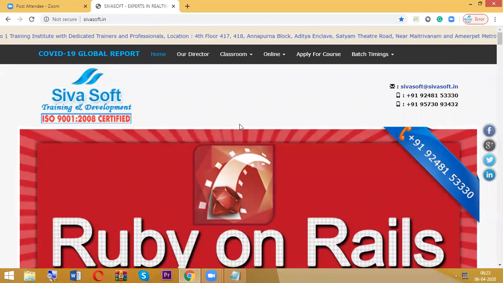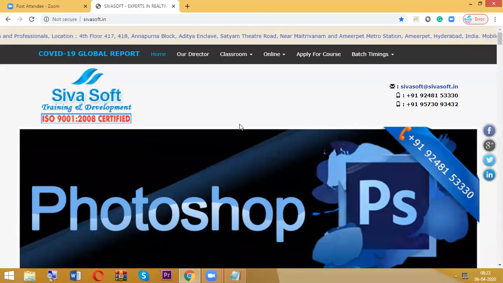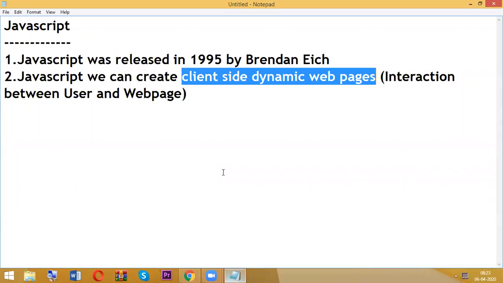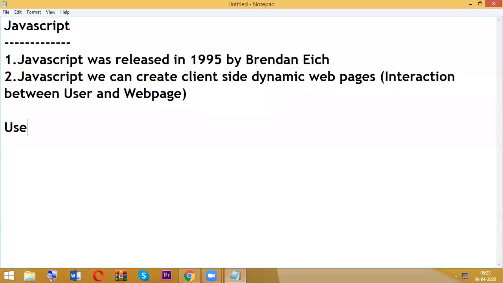So now here, how is the interaction between user and the web page? Right now I am visiting this sivasoft.in web page. So I am the user. Sorry, who is the user? Shiva.